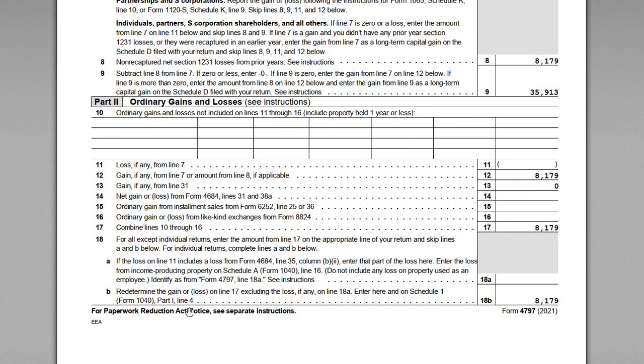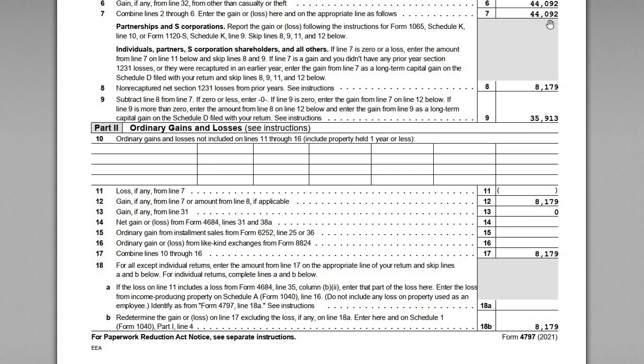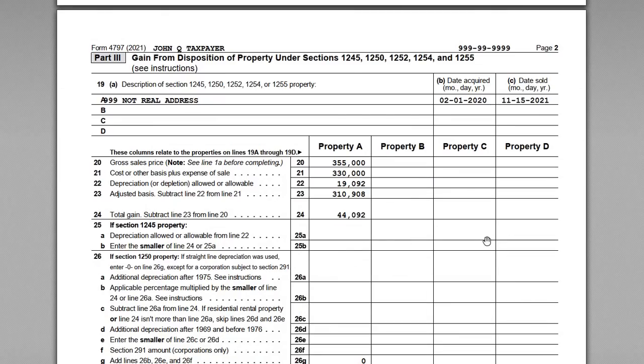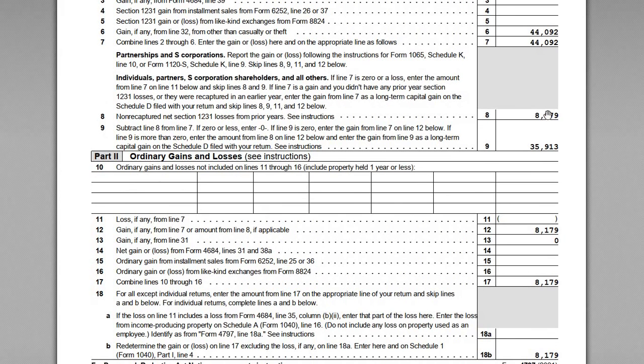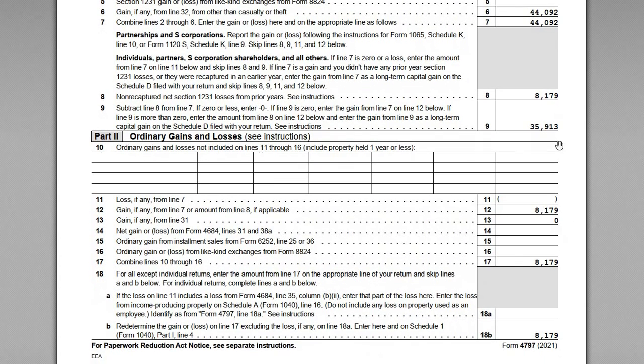The ordinary portion is then reported here on line 12. And so line 18B highlights how this is going to be entered on Schedule 1, Part 1, line 4. So notice that the amount of gain in total is still the same, right? So it's $44,092. That's the amount of gain. But what we have to do here, because we're recapturing the 1231 losses, is separate this into, okay, well, what's going to be long-term and what's going to be ordinary. So we've got our long-term piece, $35,913, and then the $8,179.